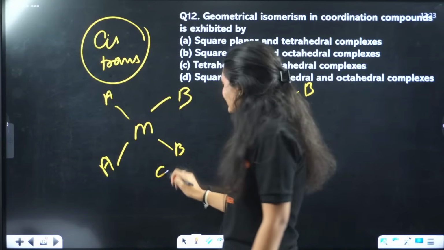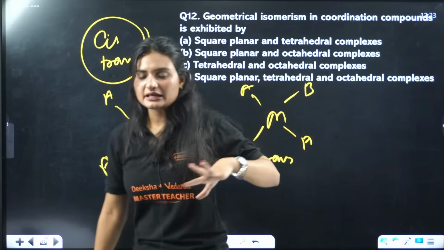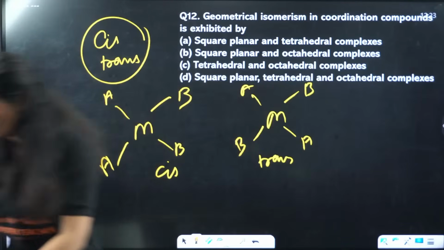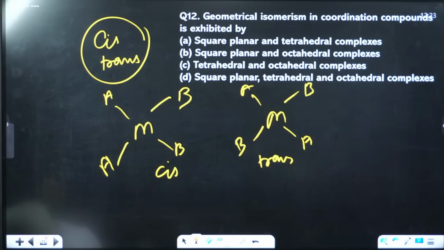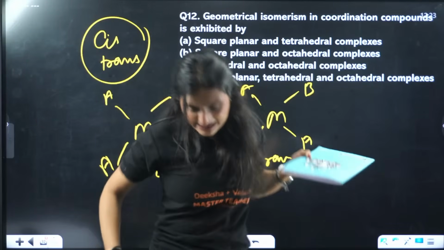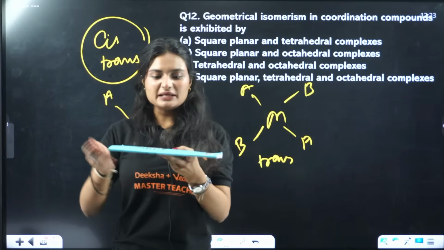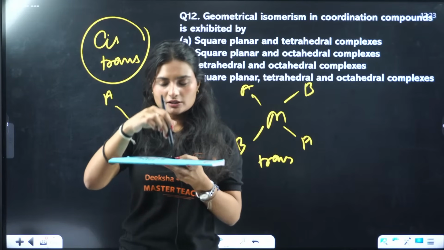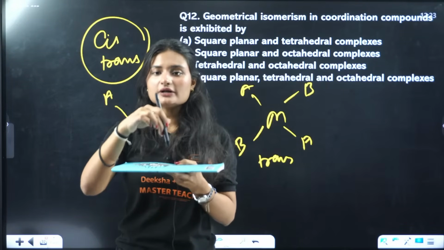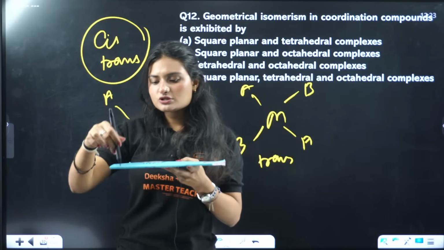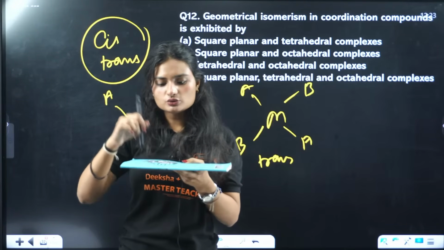Clear? Now one thing is there, square planar. I don't know if you can imagine it or not. I will use a book. This is an example of square planar. Square planar means your metal, the central metal atom, is in between. On the corners of this book there will be ligands 1, 2, 3, 4.